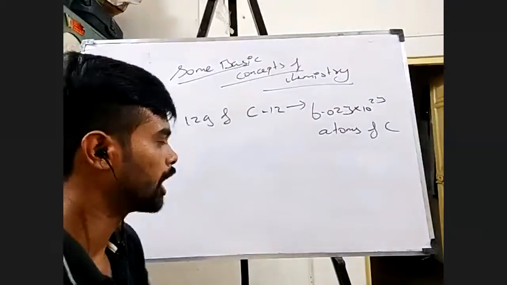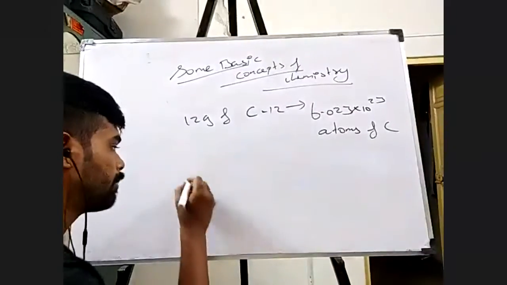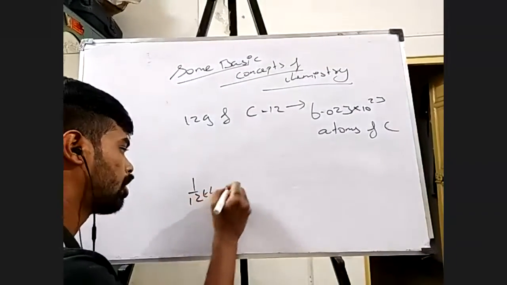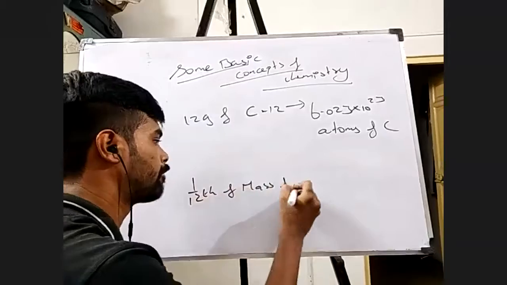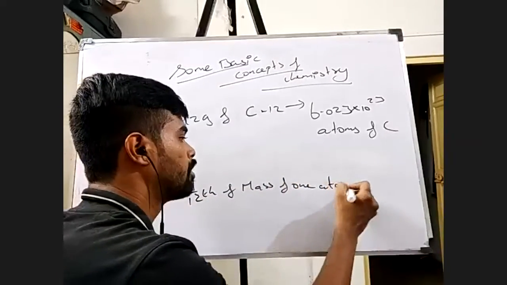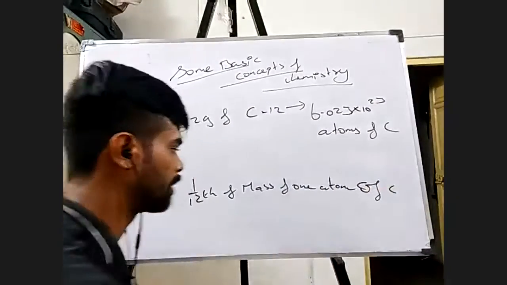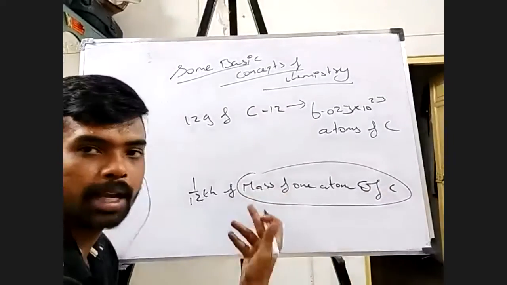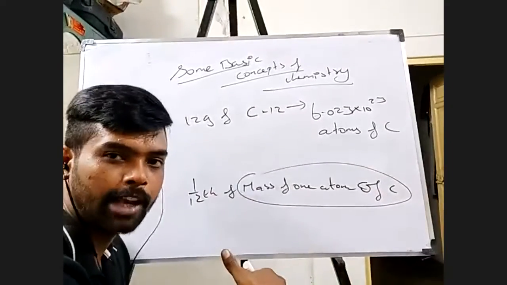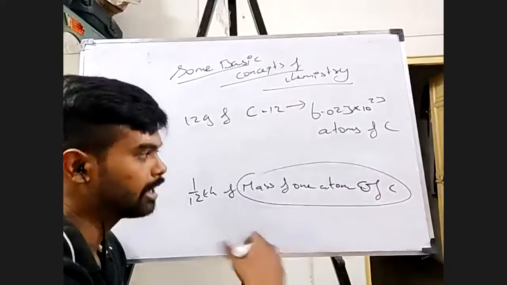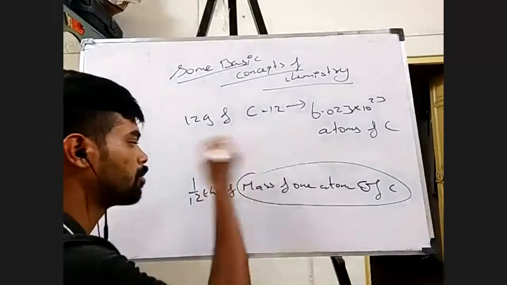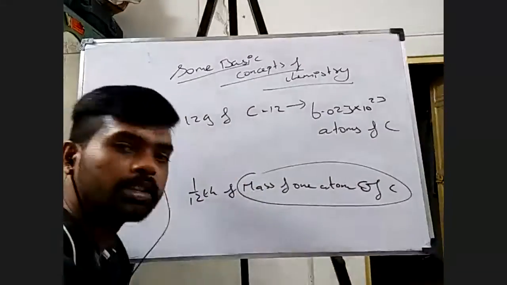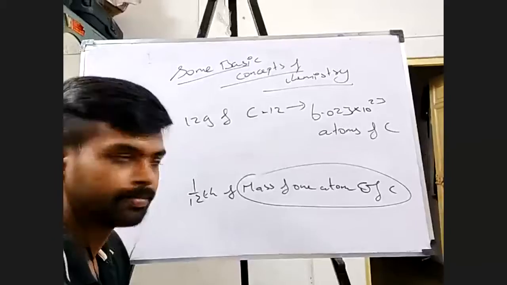Okay, fine. Now for me to find 1 by 12 of the mass of one atom of carbon, first I'll be able to find the mass of one atom of carbon. I'll find that first and divide that value by 12, right? Divide that value by 12, and I'll get the number. That is 1 by 12 of the mass of one atom of carbon, right?